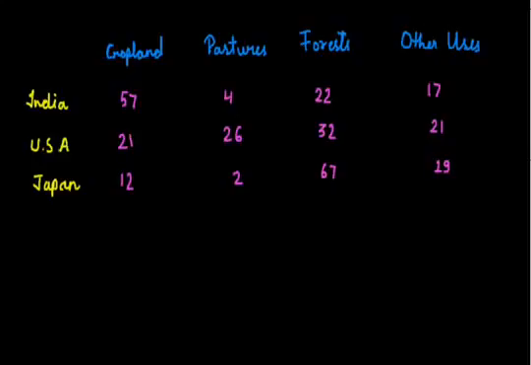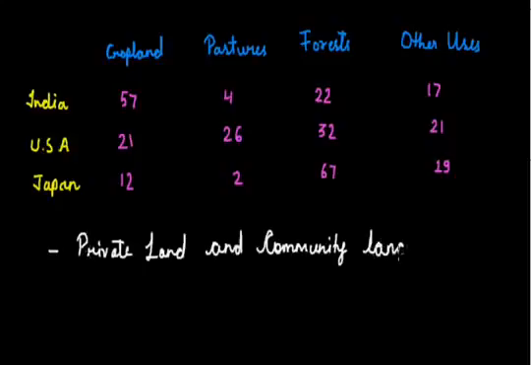Now, in the land use pattern, we can also add how the land use has changed from the past to the present condition. In the earlier period, the land was basically used for agriculture only, and the land was divided into private land and community land. Private land was land which was owned by a person, and community land was the land which was owned by the whole community.